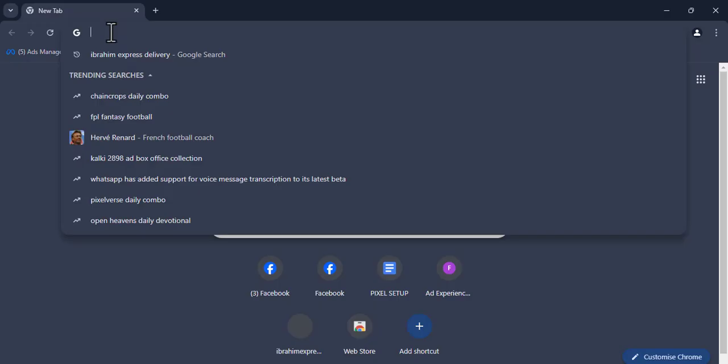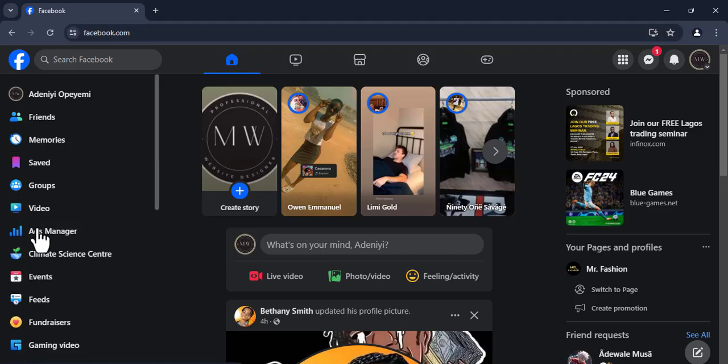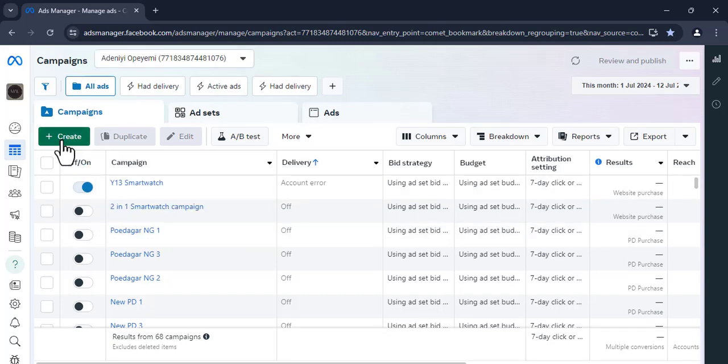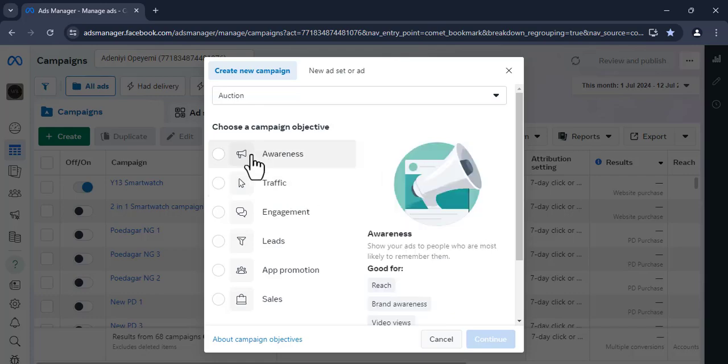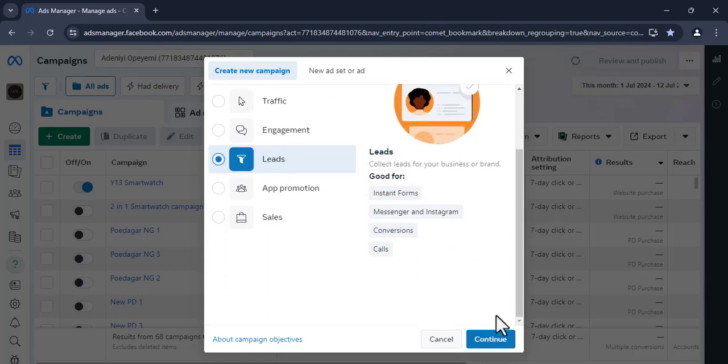The first thing is to go to facebook.com. Thereafter, we come down here to our ads manager. Once we're in the ads manager, we're going to click on create. Now it's going to ask us what we want to achieve. In our case, what we're interested in is leads. So we're going to click on leads. We're going to click on continue.